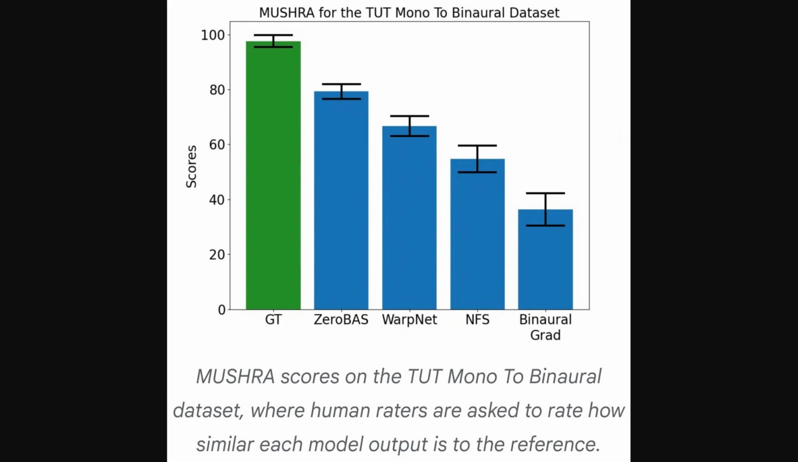So this figure shows MUSHRA scores on a different dataset, the TUT mono-to-binaural dataset. Again, the ground truth scores highest. But look at this. Zero-BAS achieves a score around 80, significantly outperforming the other supervised learning models on this dataset. This suggests that Zero-BAS generalizes better to unseen acoustic conditions.